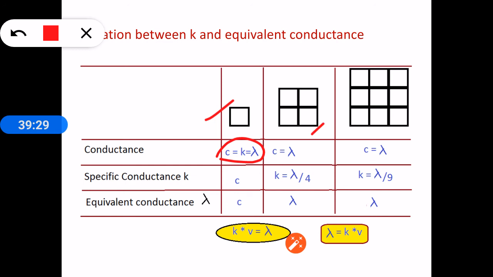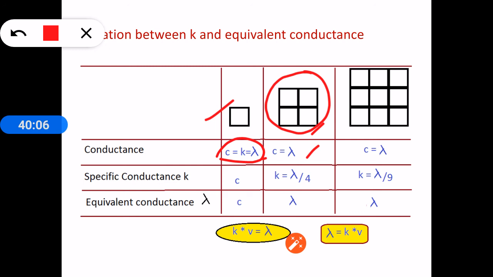Now the measured conductance in this case is again C, but this value is also equal to lambda, because the solution placed in these 4 cubes, this entire 4 cc solution, has only 1 gram equivalent weight of substance. So the conductance of that solution is equal to the equivalent conductance.